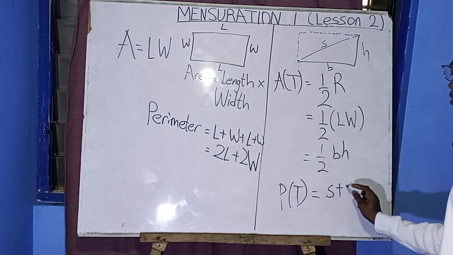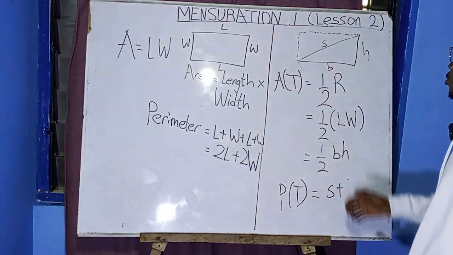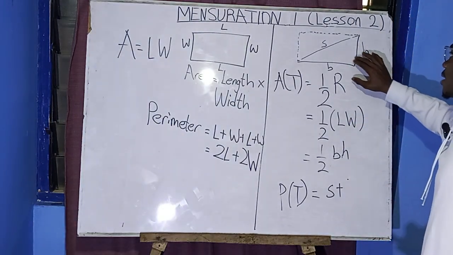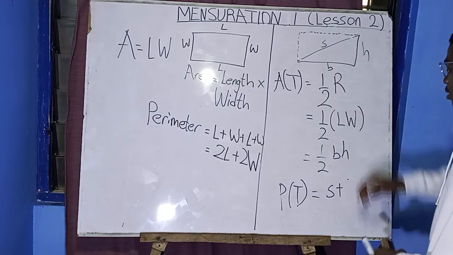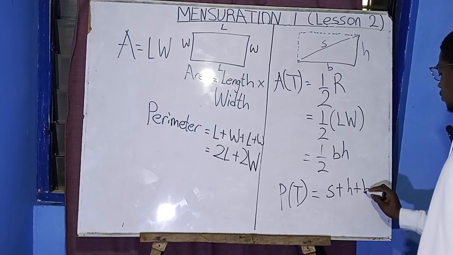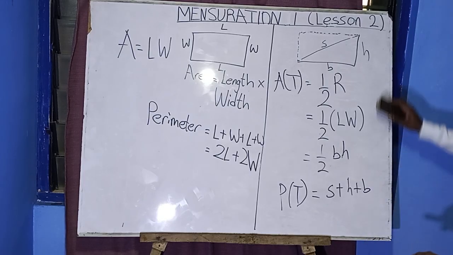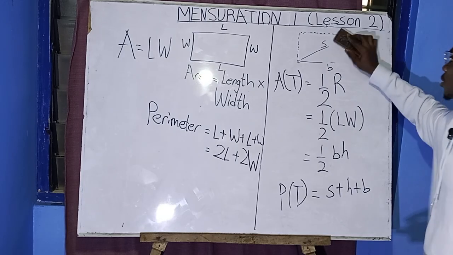Actually, it's just the sum of the sides. So now the sides represent the height and the base, so we're going to have S plus H plus B. But you can get a triangle which is like this.